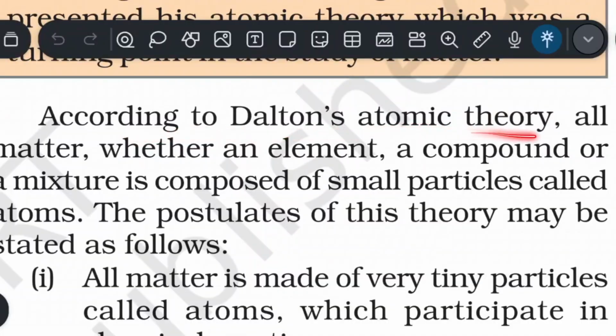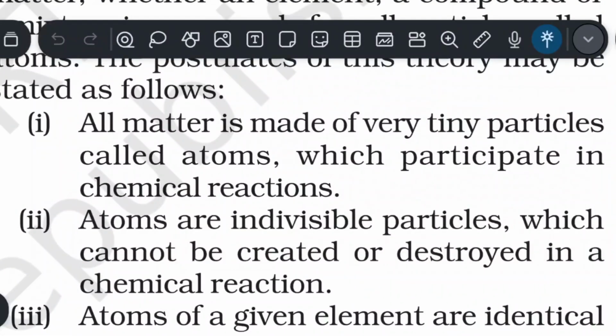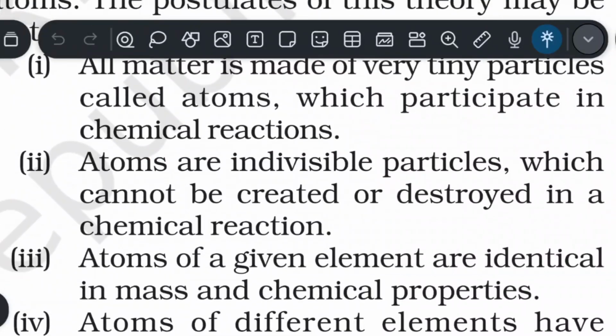According to Dalton's atomic theory, all matter, whether an element, a compound, or a mixture, is composed of small particles called atoms. The postulates of this theory may be stated as follows. First, all matter is made up of very tiny particles called atoms, which participate in chemical reactions. Second, atoms are indivisible particles which cannot be created or destroyed in a chemical reaction.